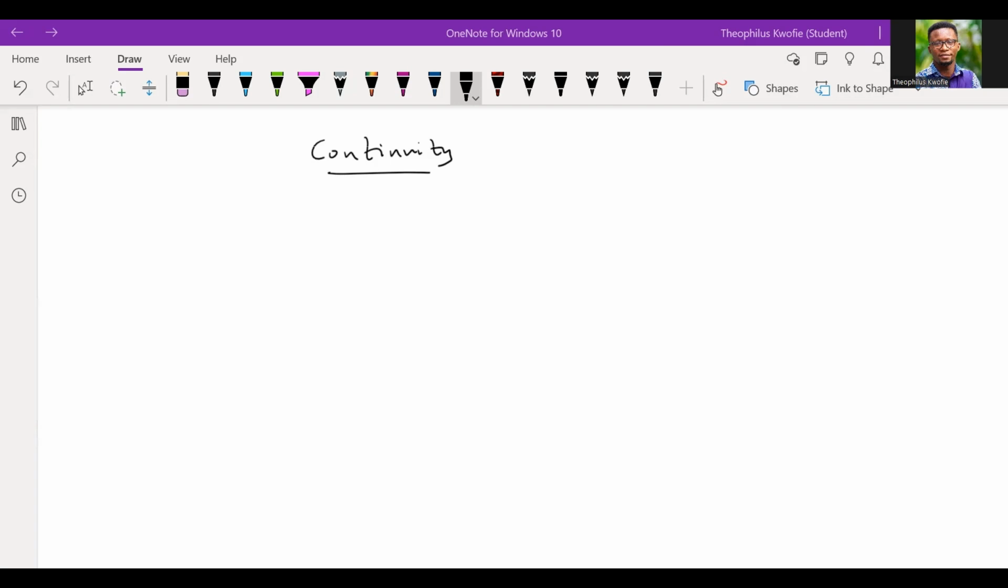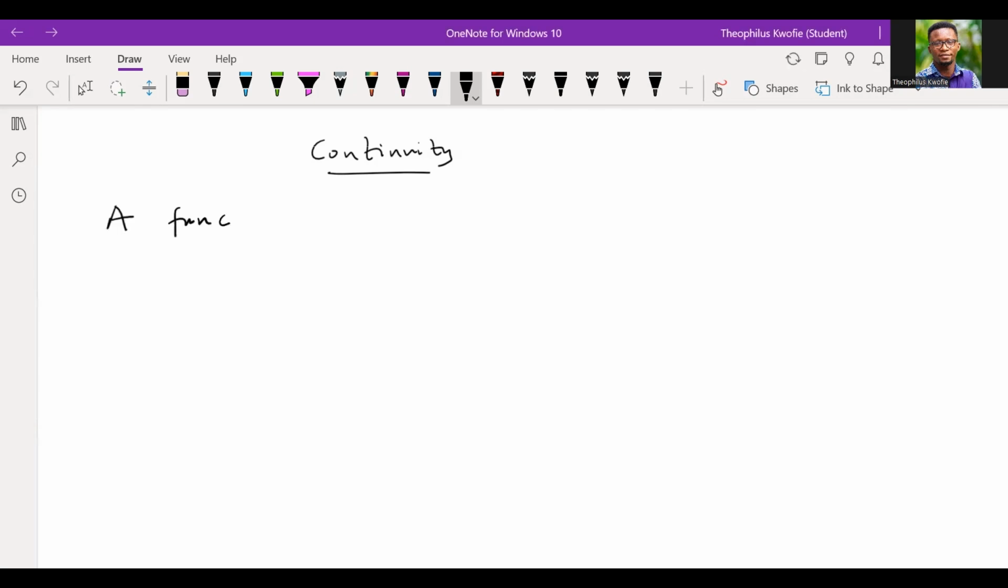Now the question is, when do we say a function is continuous at a point? Are there some conditions we have to meet in order for us to say that such a function is continuous at a point? And that is what we are about to start. All right. So a function f, let's call it f.